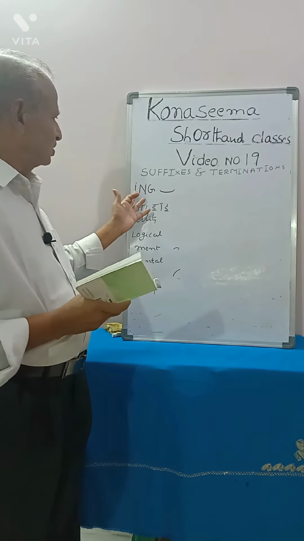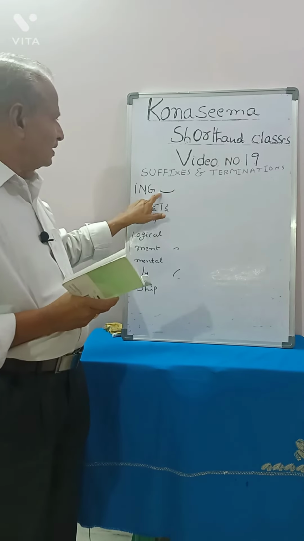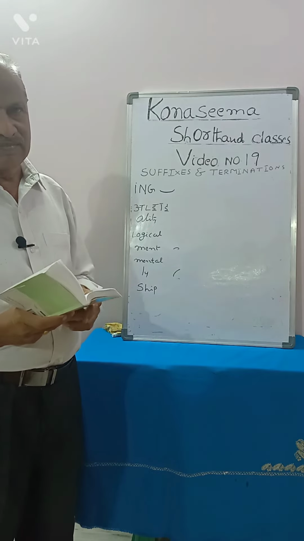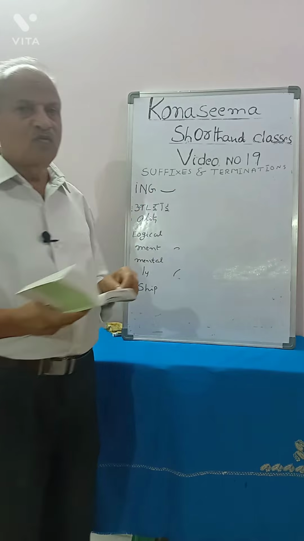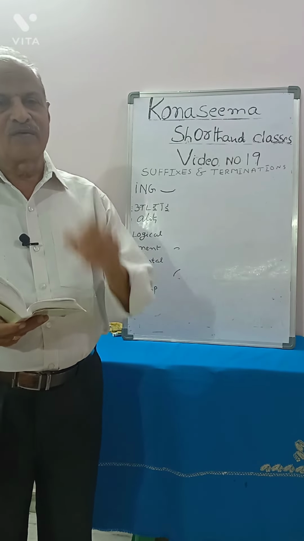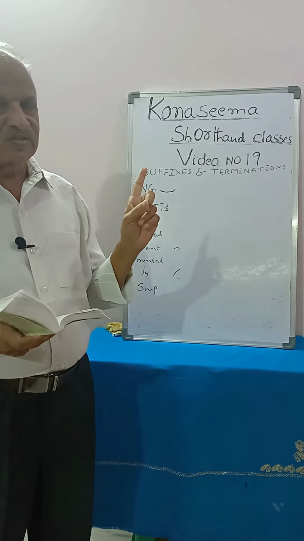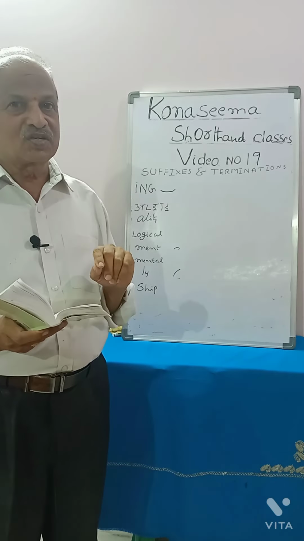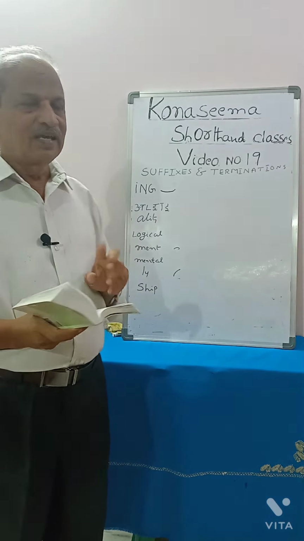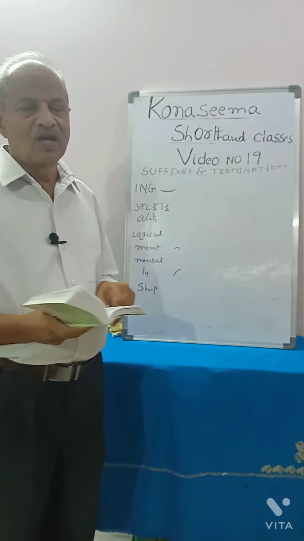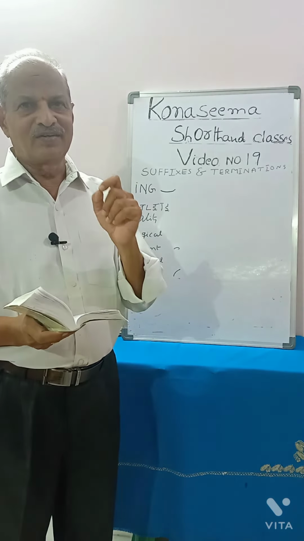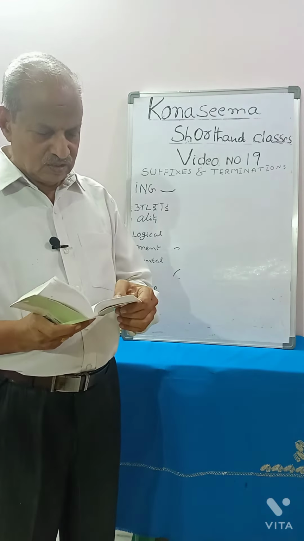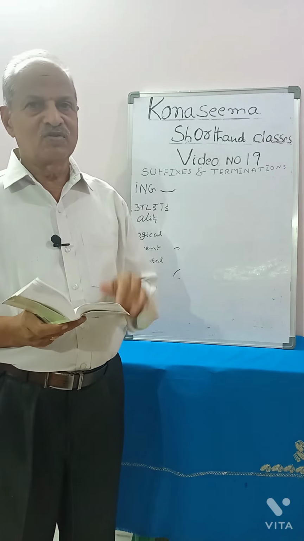Generally, the stroke ing is written for this ing. Sometimes we can't write this stroke. If we write that, some awkward outline will come. Then instead of writing the stroke, we can place a dot vowel. Like in the prefix, where we placed a dot vowel at the beginning for the representation of kan, here for the representation of ing, we can place the light dot at the end of the word. You see, there are five examples.